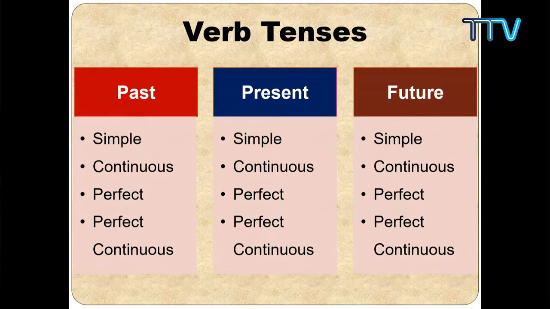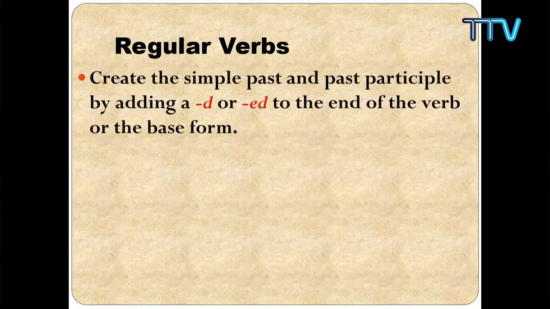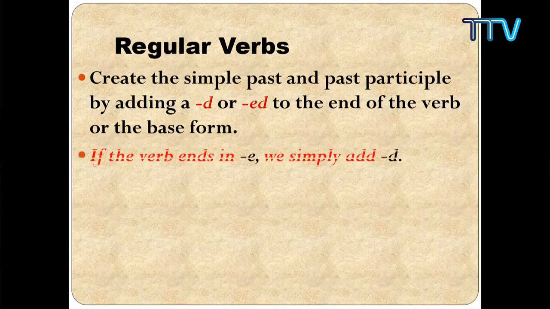Earlier I told you about regular and irregular verbs. I assume that many of you are already aware of regular and irregular verbs, but just to brush up, I want you to go through this slide. Regular verbs create the simple past and past participle by adding a d or ed to the end of the verb or the base form.